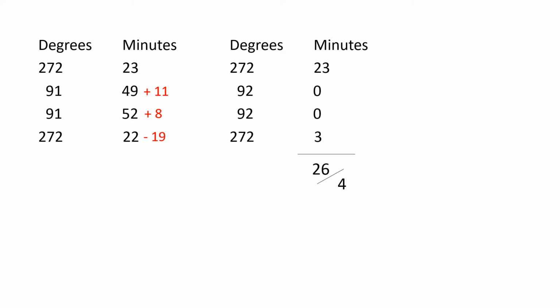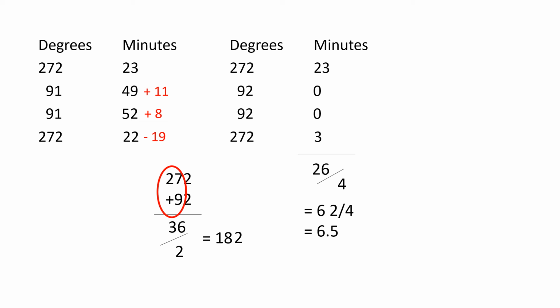26 divided by 4 is 6.5. Now for the degrees. We have 2 272s and 2 92s. So we can just average 27 and 9 again and get 18. And add the 2, so our answer is 182 degrees, 6.5 minutes.